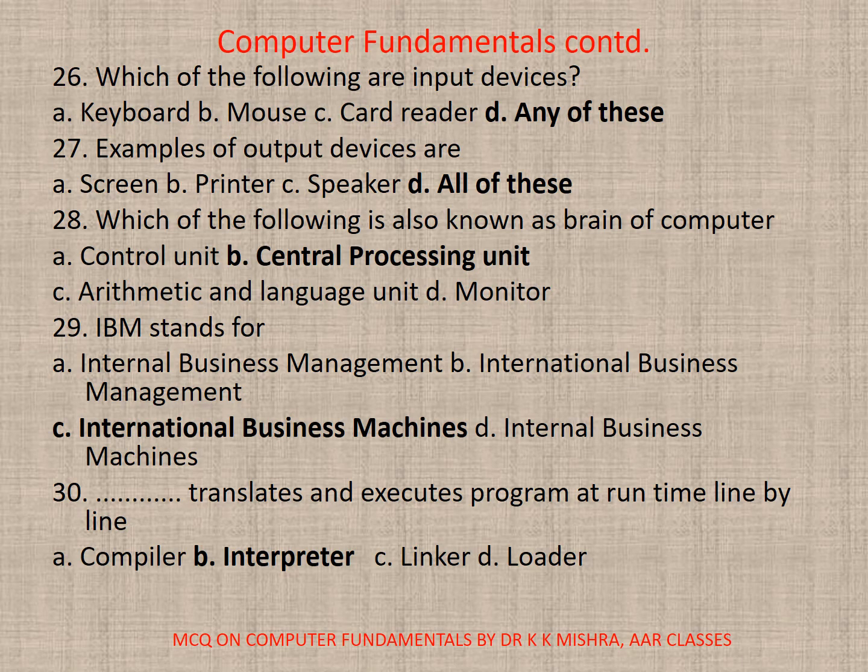All. 28. Which of the following is also known as brain of computer? A. Control unit, B. CPU, that is central processing unit, C. Arithmetic and logic unit, or D. Monitor. Correct option is B. Central processing unit. 29. IBM stands for International Business Machines. Correct option is C. 30. Dash translates and executes program at runtime line by line. A. Compiler, B. Interpreter, C. Linker, D. Loader. Correct option is B.